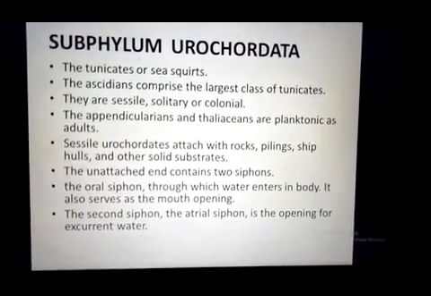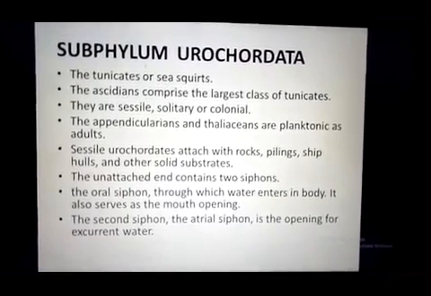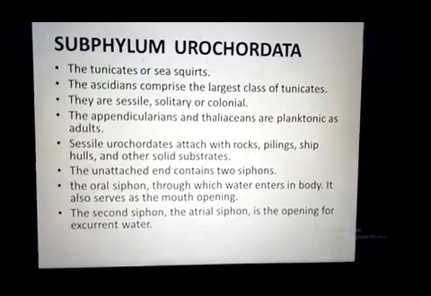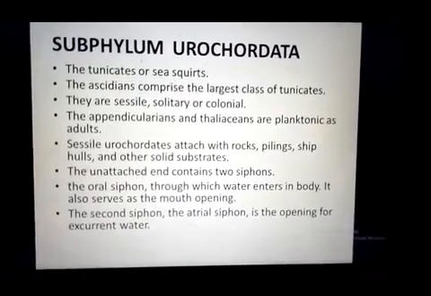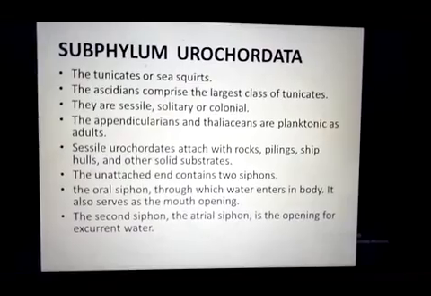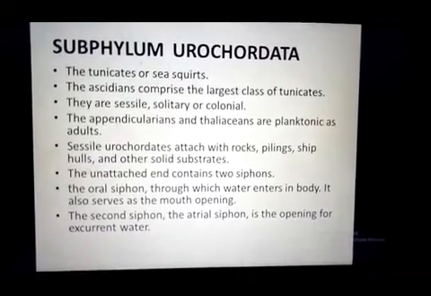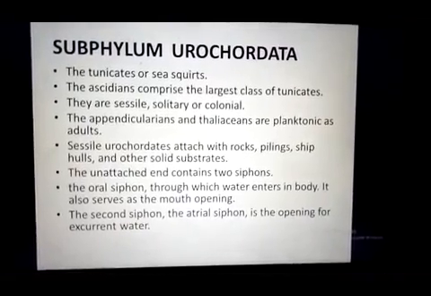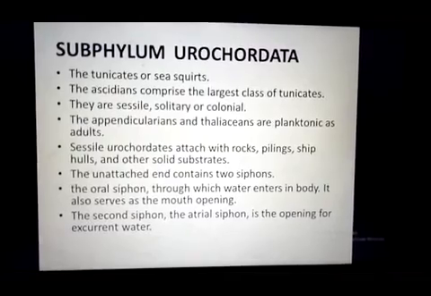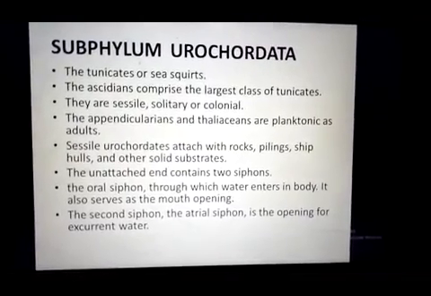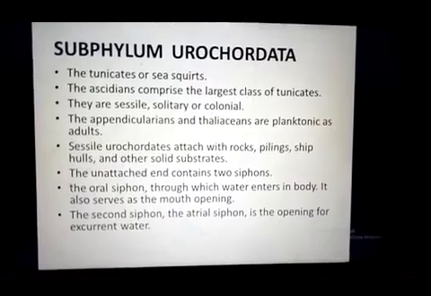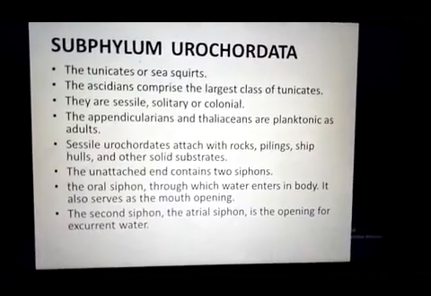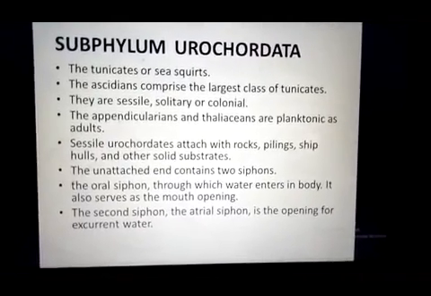They are sessile and attached with the substratum from the ventral side, and the unattached end of the animal contains two siphons, one called the incurrent siphon or oral siphon, through which water enters into their body, and the second siphon called the excurrent or atrial siphon, through which water moves outside from their body.